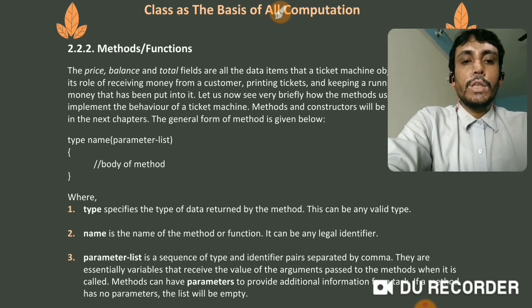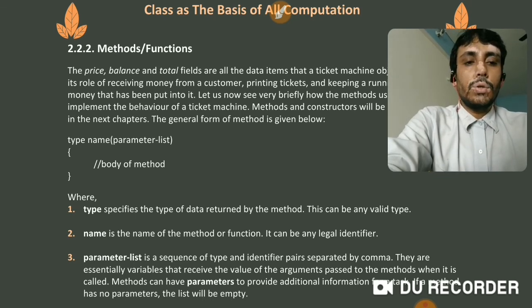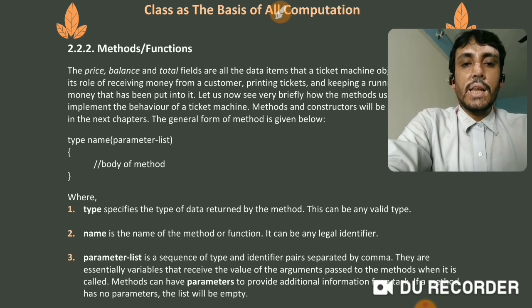Parameter list is a sequence of type and identifier pairs separated by commas; you can write int num1, comma, int num2, comma, int num3, like this. They are essentially variables that receive the value of the arguments. So if you want to receive some values, we are supposed to give the arguments when it is called.